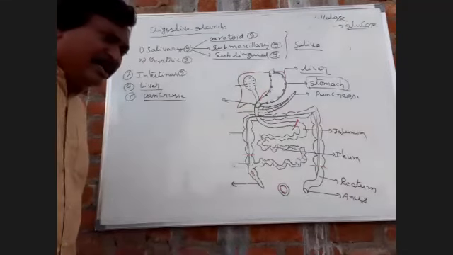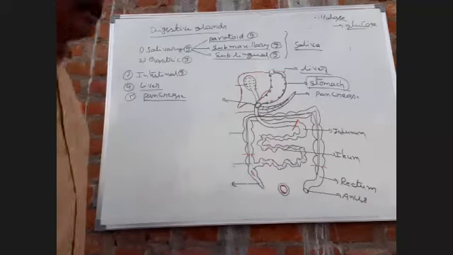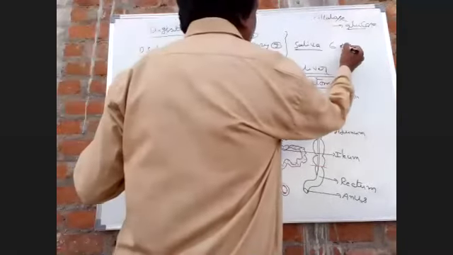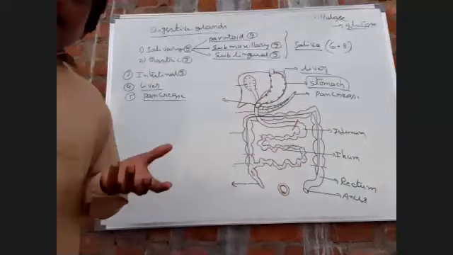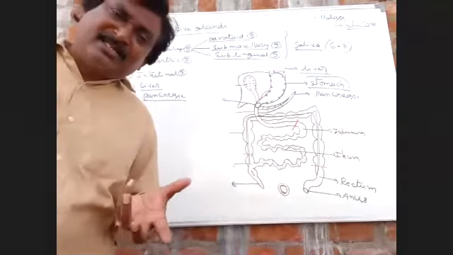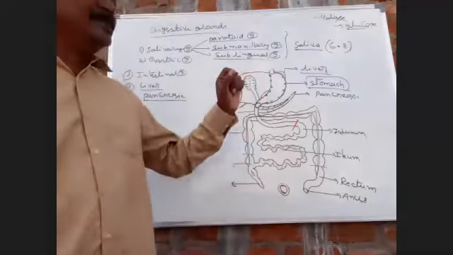Saliva is partially alkaline in nature, with a pH of about 6.8. What is pH? The concentration of hydrogen ions in any type of fluid is called pH.